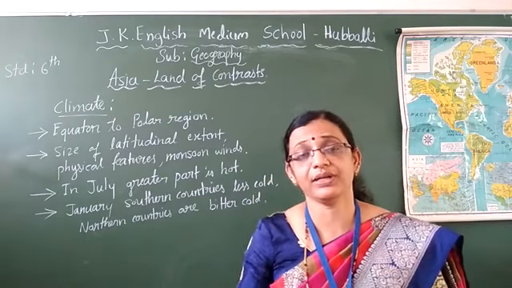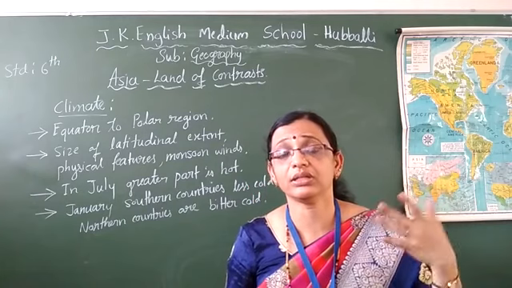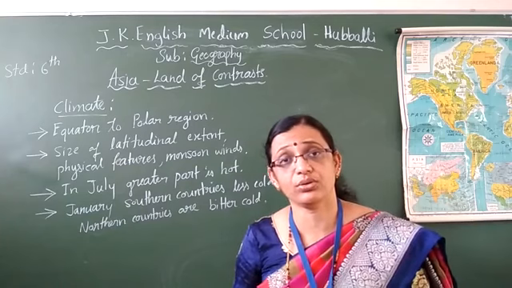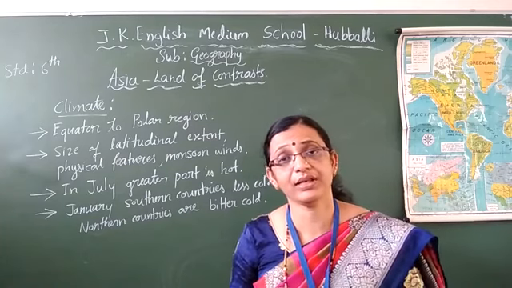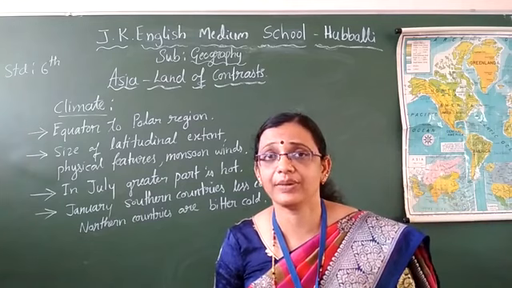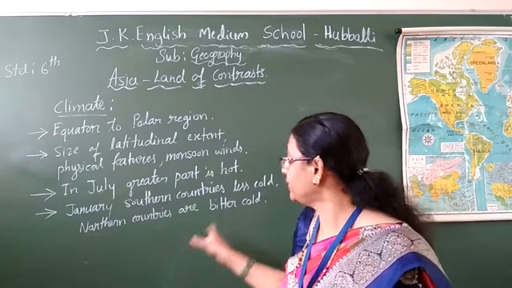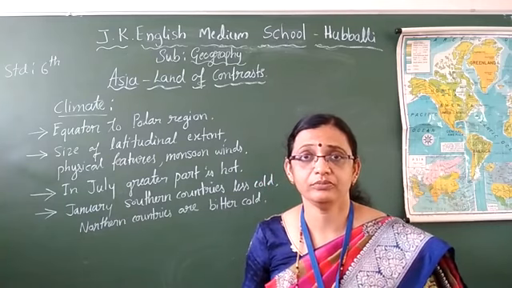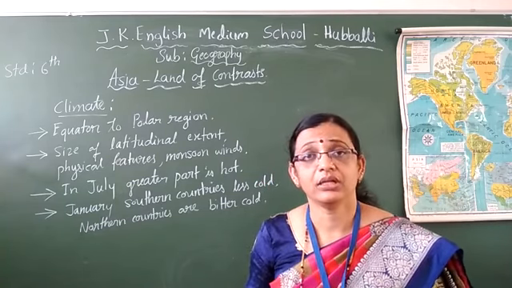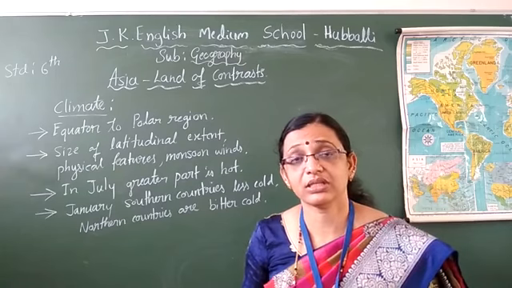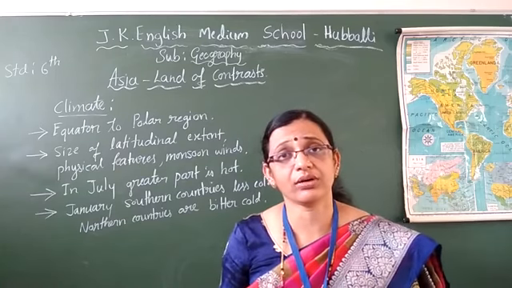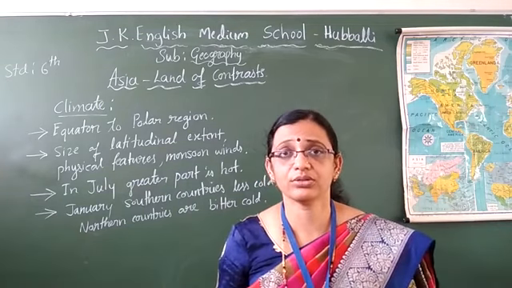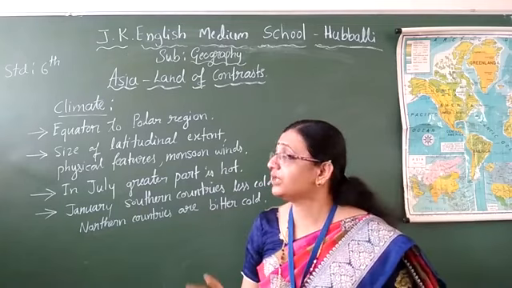Why is it so? For example, I'll give India only. India's north states, Delhi and all, are getting very much cold because of Himalaya. Himalaya is there. It is influencing the climate. So they are having very cold, bitter cold. Dal Lake is there in Kashmir. It will freeze, children. The river water will become ice. That much cold they are having. But such a cold we are not having, because here we are not having any river or mountains like Himalaya. This is all about the climate, children.